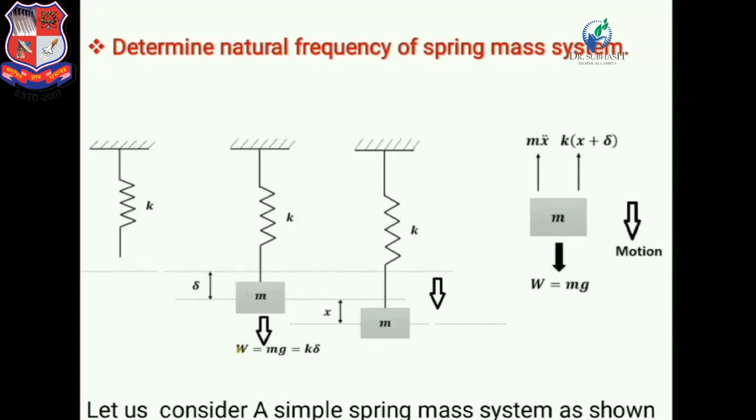When the mass is attached at the free end, a gravitational force, or weight of the system, mg, acts in the downward direction as shown in figure.